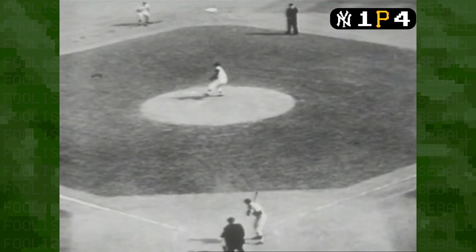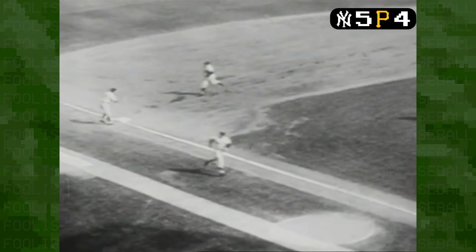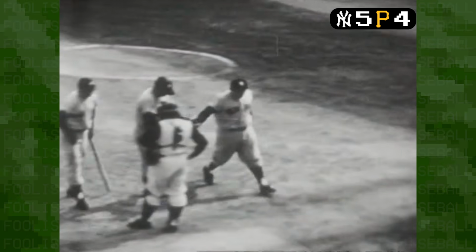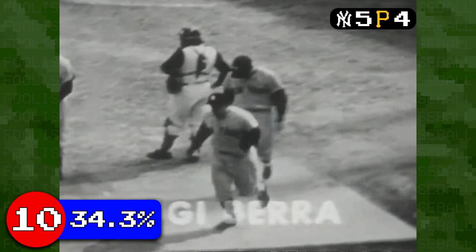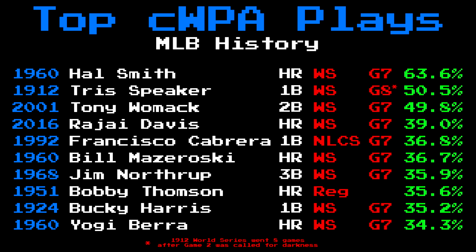but it wasn't until the 6th that they launched a devastating rally. With a couple runners already on base, Mickey Mantle hit an RBI single. Yogi Berra followed it up with a 3-run homer. Suddenly, the Yankees were leading 5-4. Berra's blast had increased their win probability, and thus their championship win probability by 34%, making it the 10th most pivotal play in MLB history.